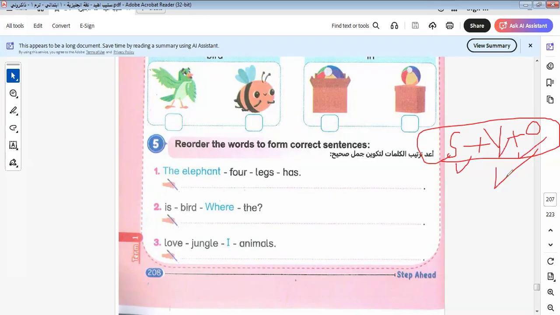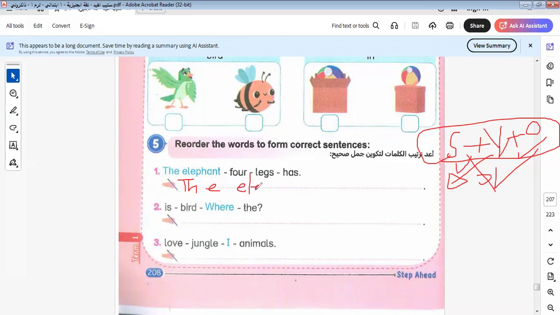Can you say, Miss Iman, is it for all the sentences? No, it's not for all sentences, for the statement sentence only. In the question form, I replace the verb instead of the subject, as we know here in this sentence. So here's the first one. Where is the subject here? It will be here, the elephant. So I start the sentence by the elephant.